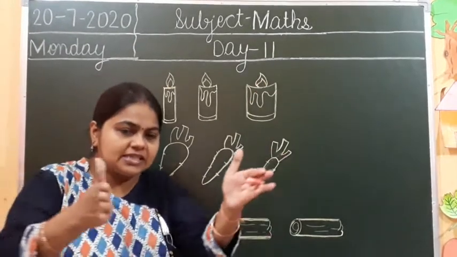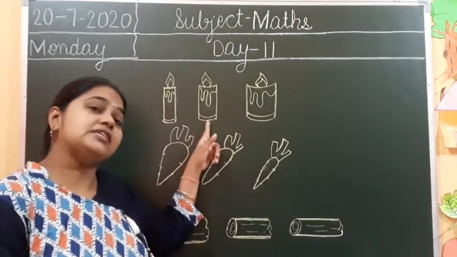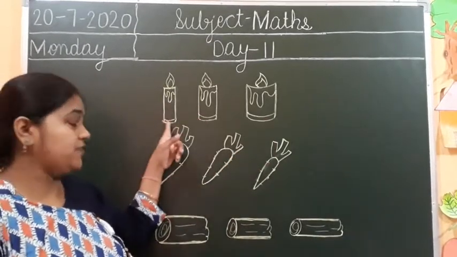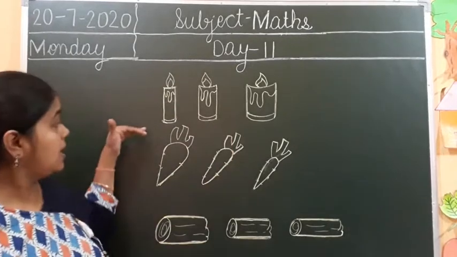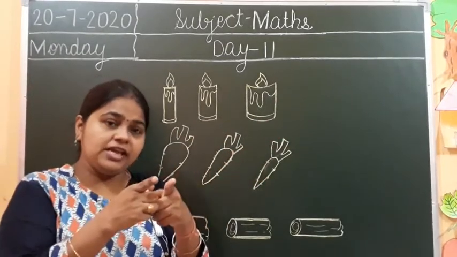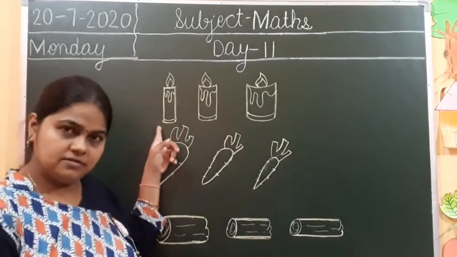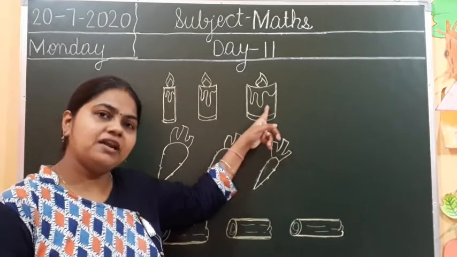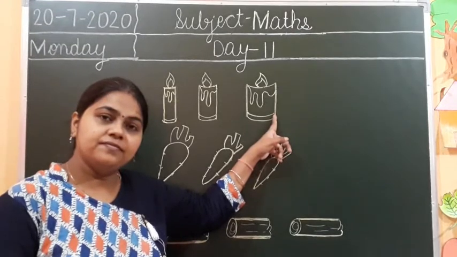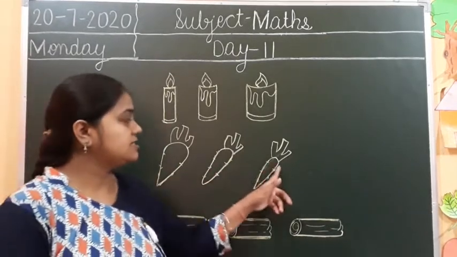And which one is thinnest? When we compare these two, we can say this one is thin and this one is thick. And when we compare these two, we can say this one is thin and this one is thick. But now we are having 3 candles. So which one is thinnest? This one is thinnest. Say thinnest, thickest. Again repeat. Thinnest, thickest. Thickest, thinnest.